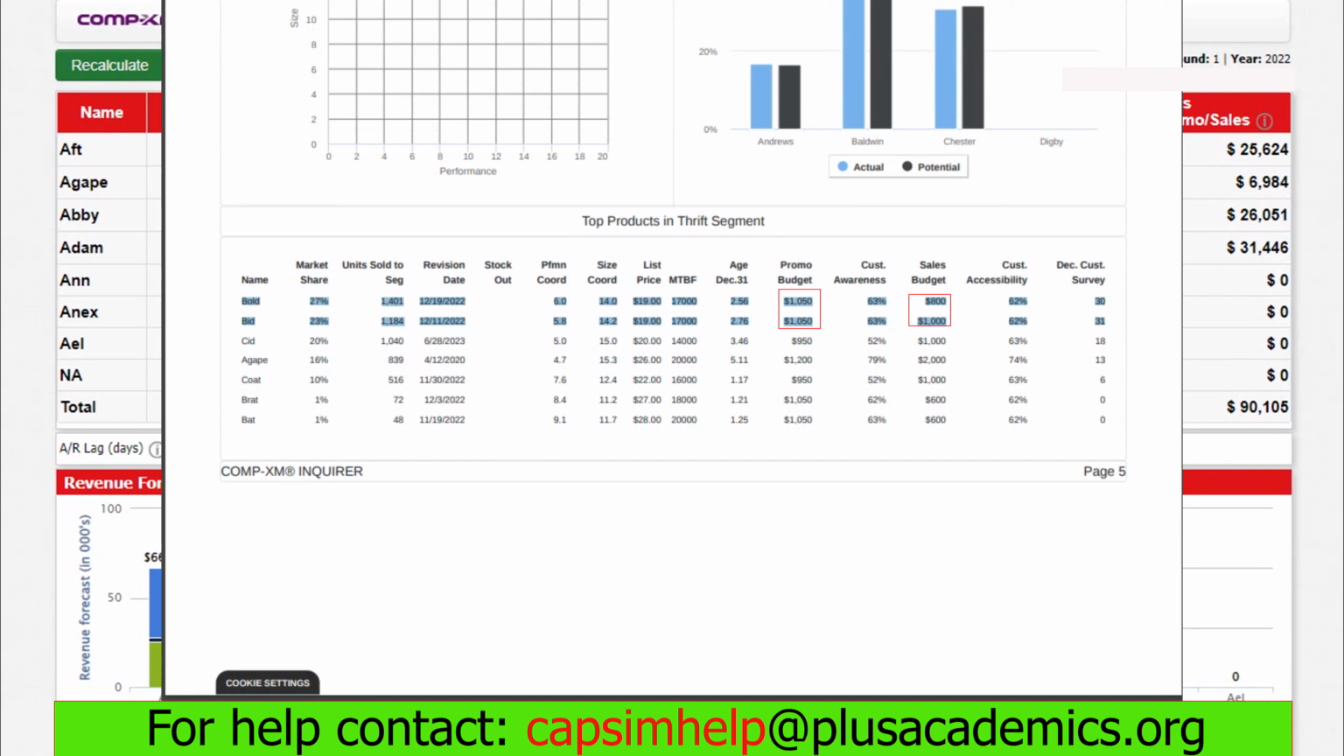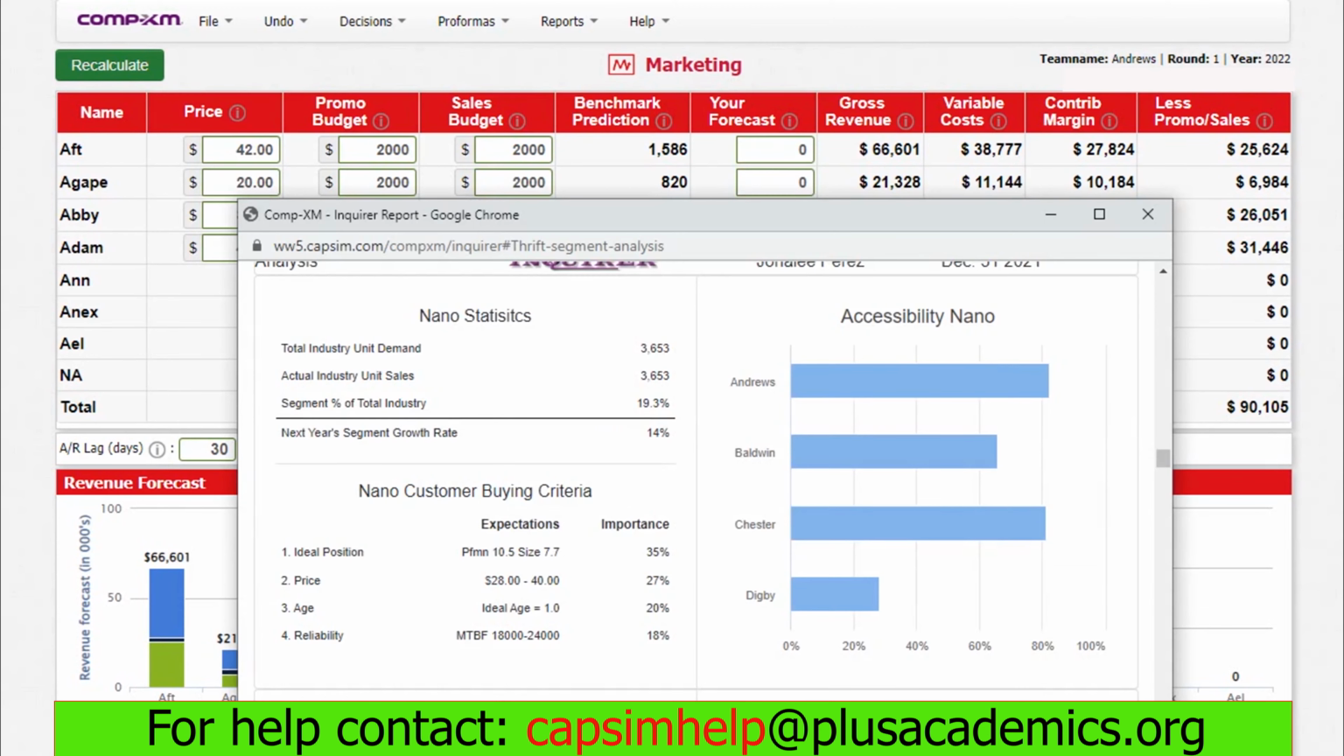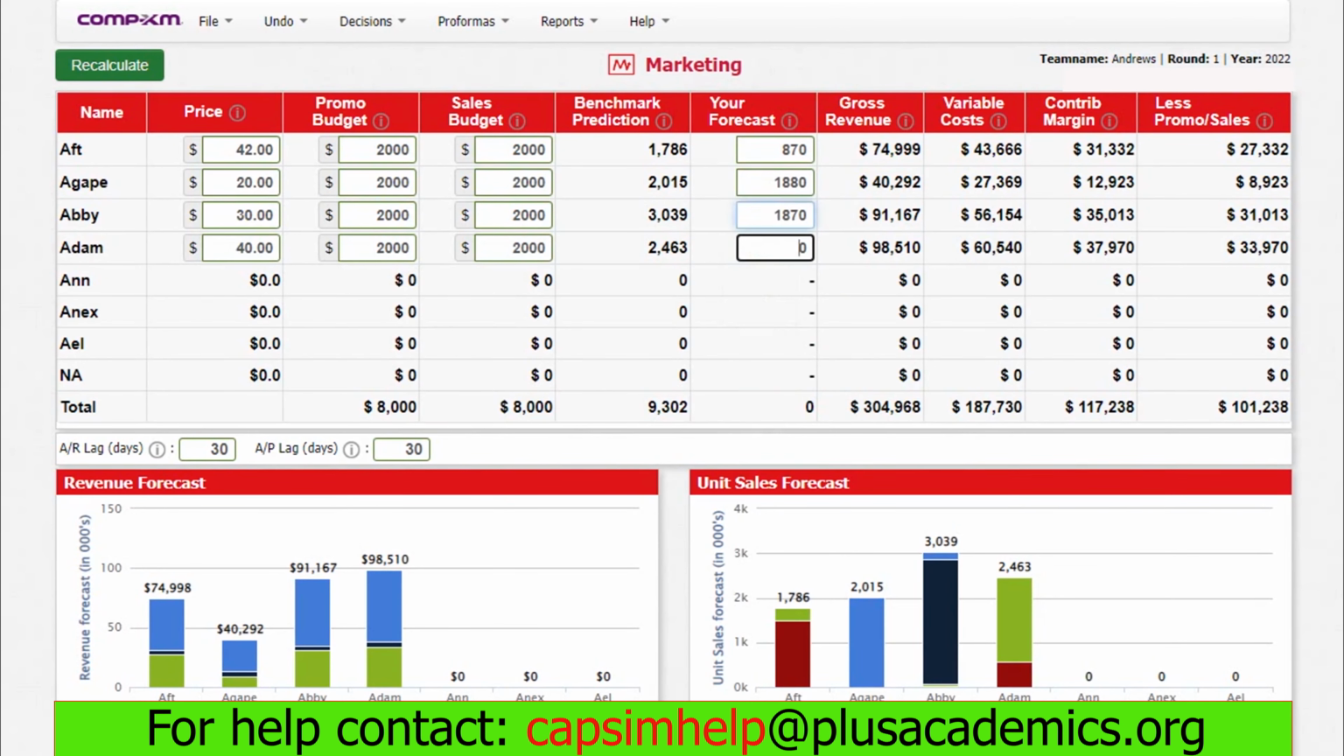Therefore, if we increase our sales budget to 2,000 and promo budget to 2,000, we'll maximize our customer survey each month when that starts, and it will really help us to maximize our demand. And that's the reason why we are estimating to sell more than 1,800. That's all when it comes to marketing.